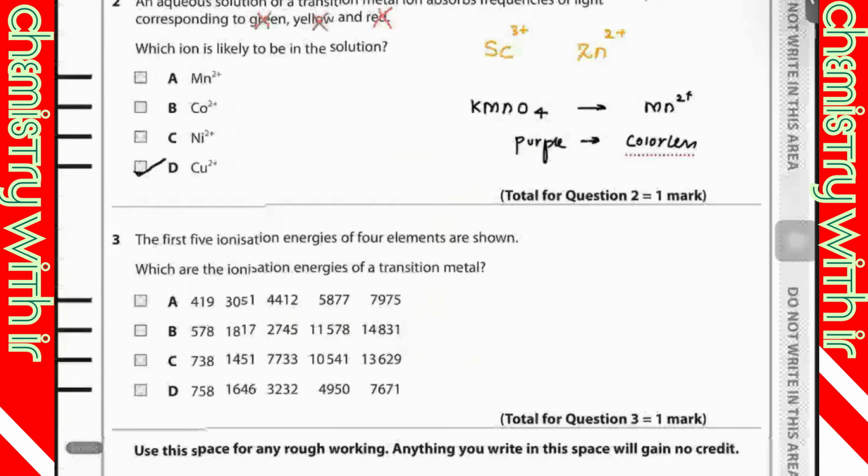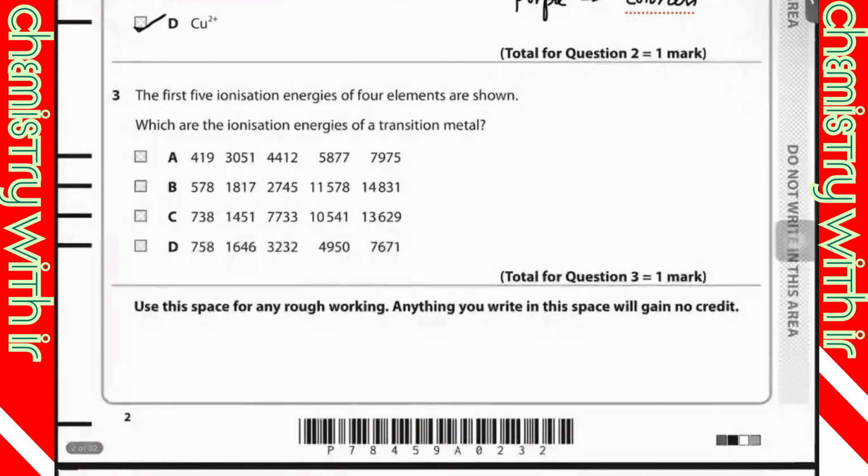Okay. The first five ionization energies of four elements are shown. Which are the ionization energies of a transition metal? So you know what the concept is? The concept is that the ionization energies of transition metals are generally similar.